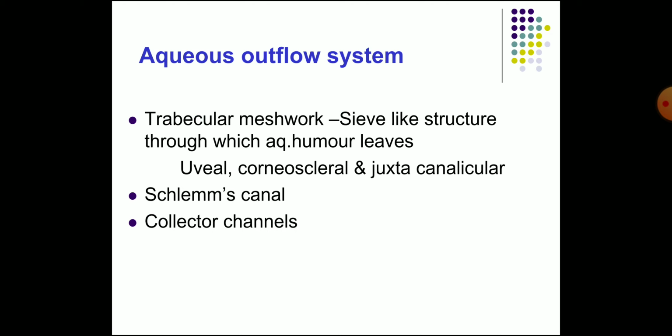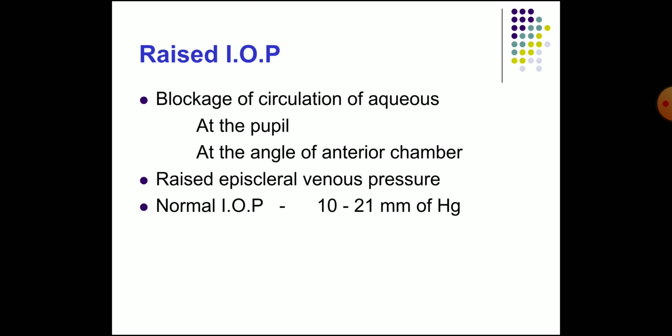Now the aqueous outflow system. It is the trabecular meshwork, a sieve-like structure through which aqueous humor leaves: uveal, corneoscleral, and juxtacanalicular. Then Schlemm's canal and the collector channels are also involved in the aqueous outflow system.